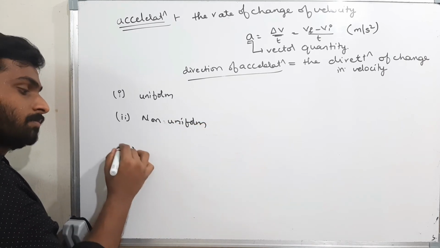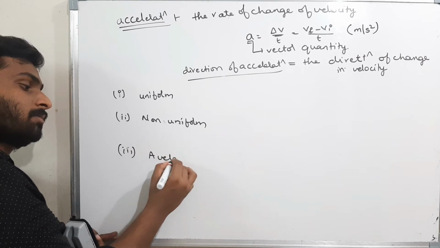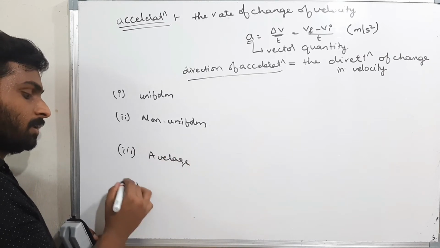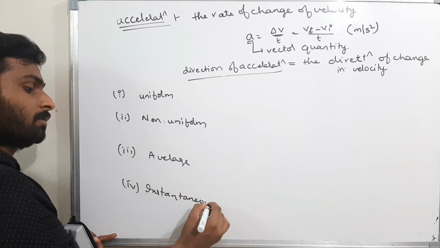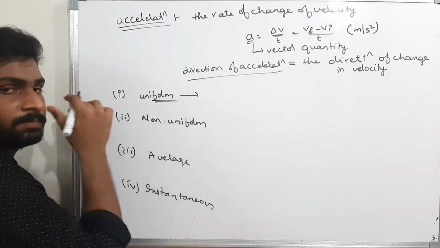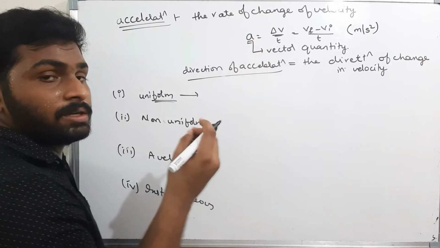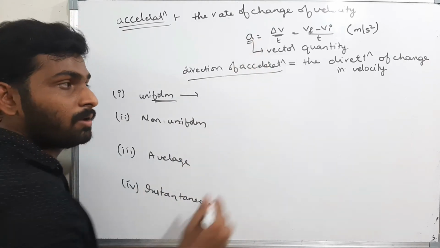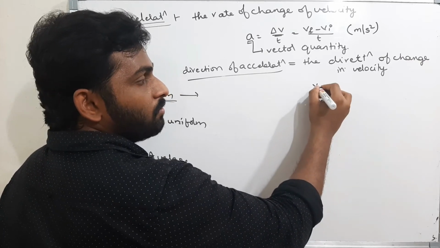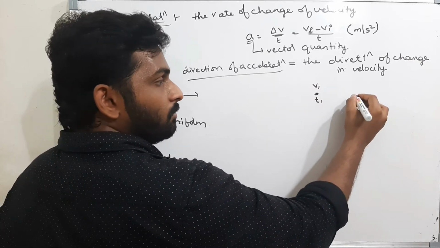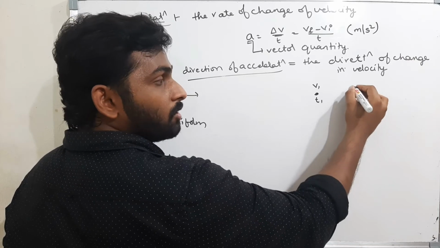Next one, average. Then lastly, instantaneous acceleration. Now, what is uniform acceleration? When will I say the body is having uniform acceleration? Now see here. At time t1, the body is moving with the velocity v1. At time t2, the body is moving with the velocity v2.